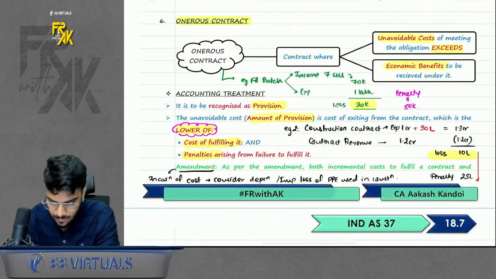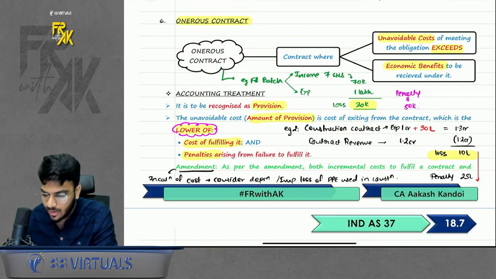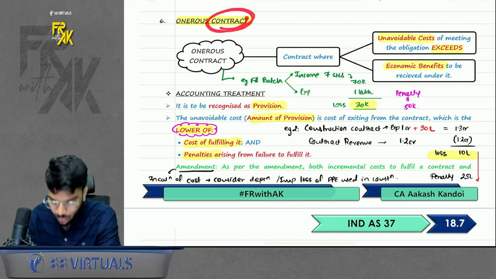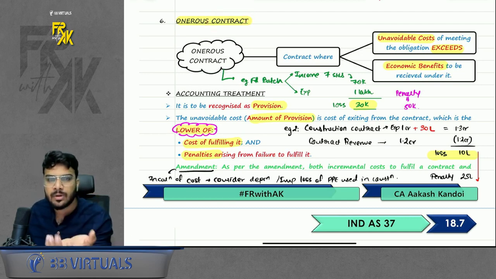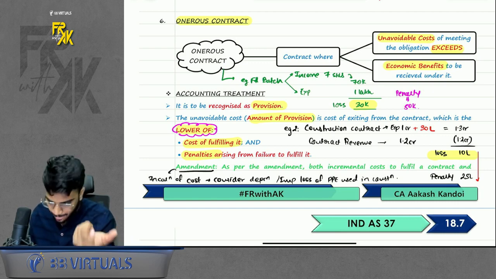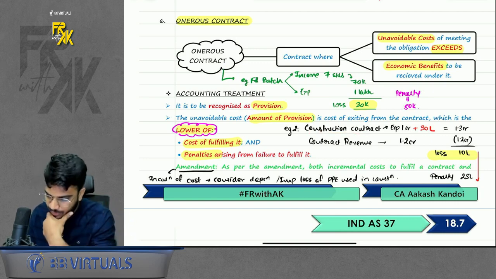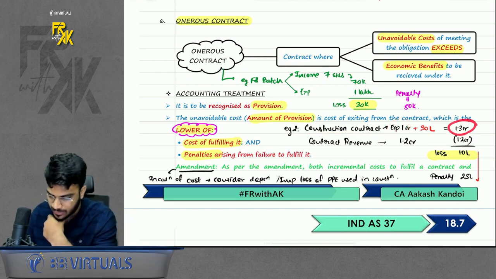Okay. This was reimbursement. Next is onerous contract. In short, it is known as loss making contract, where the unavoidable costs are going to exceed your benefits. So if you enter into a contract and after entering you come to know that now this contract is going to be a loss, so you will book a provision for this loss. Okay. So let's say for example, we enter into a construction contract where I thought the expense was only 1 CR, but it actually turned out to be 1.3 CR. My revenue is only 1.2 CR. So loss is 10 lakhs.